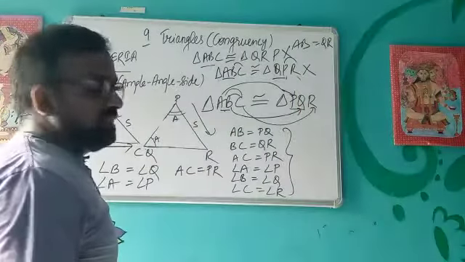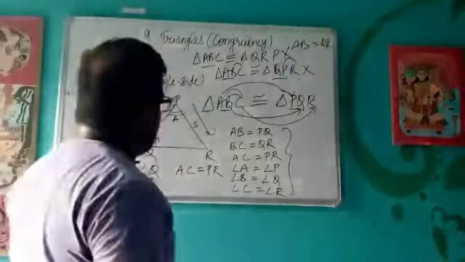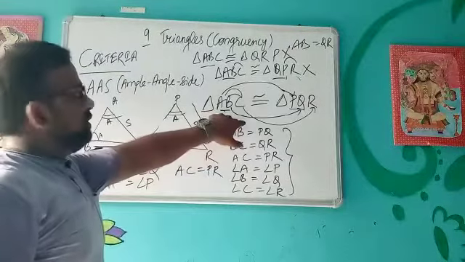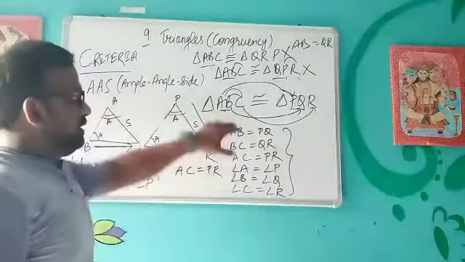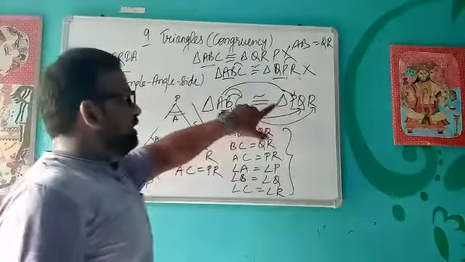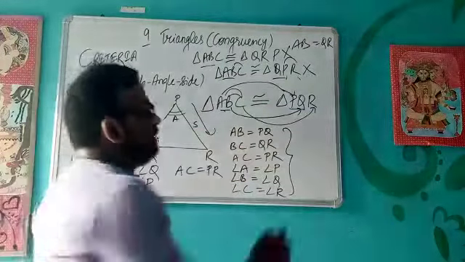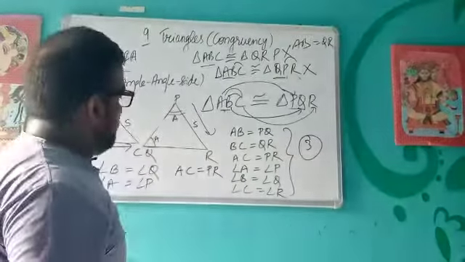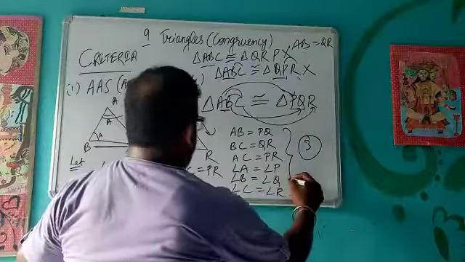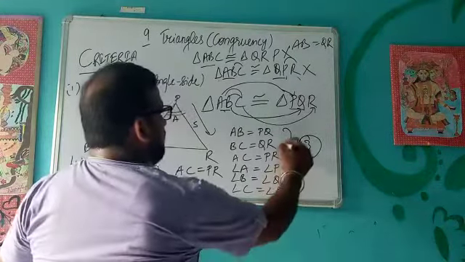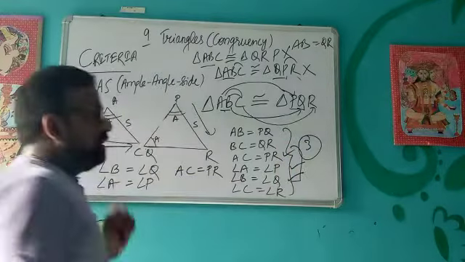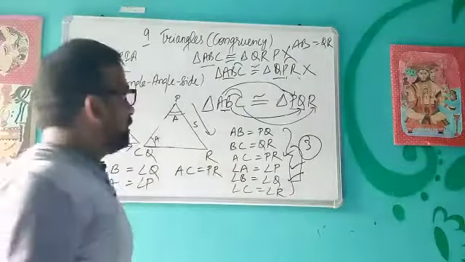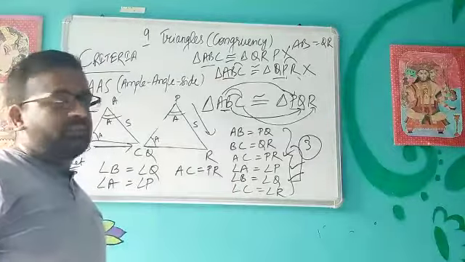So whenever you write the statement for congruency, make sure that the corresponding sides and the corresponding angles go with the sequence of the vertices that you have taken. So these are the 6 measurements, and of these 6 we need any 3 to prove the triangle to be congruent. For example, in this, we are having this, then this, and this. So I have 3 measurements which are equal to each other, so I can easily say that these two triangles are congruent to each other by angle side criteria.